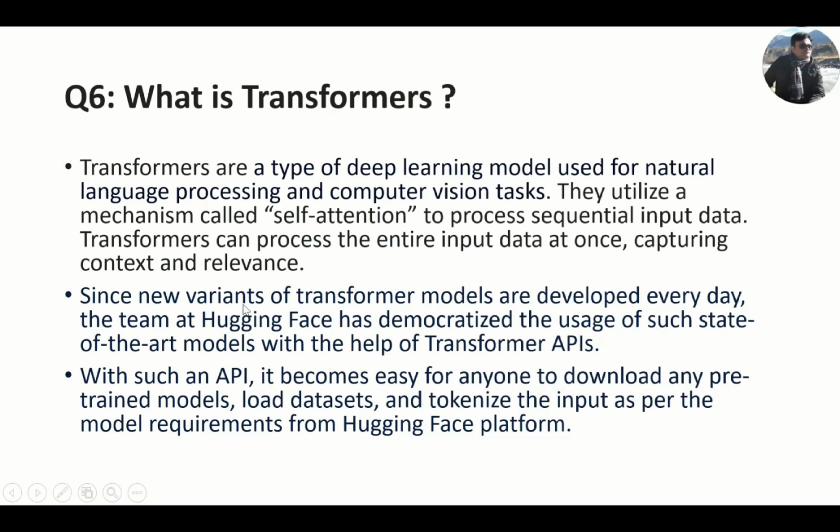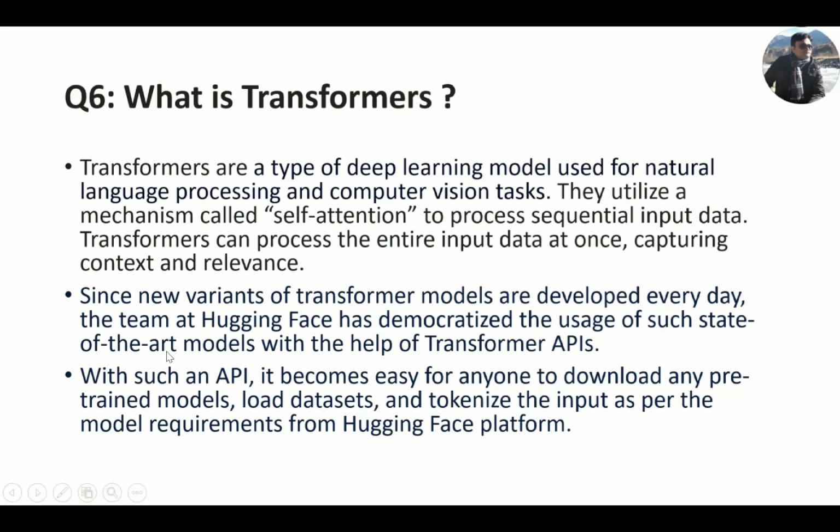So this transformers API is helpful to download any pre-trained model, load datasets, and tokenize the input as per the model requirement from the Hugging Face platform. Since new variants of the transformer models are developed every day, the team at Hugging Face has democratized the usage of such state-of-the-art models with the help of the transformers API.